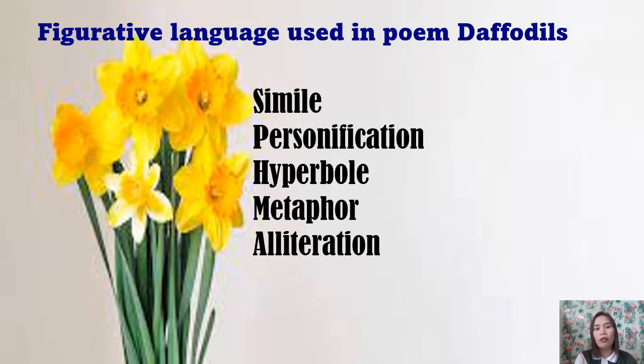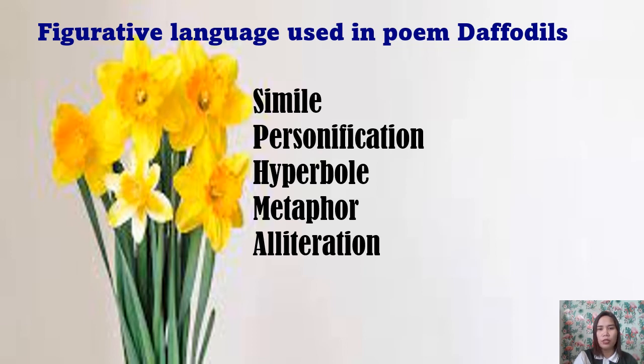Also hyperbole: he used hyperbolic language by saying 10,000 flowers. And of course, a metaphor example is the golden daffodils. Here the poet compares the yellow daffodils to gold because of their bright color.